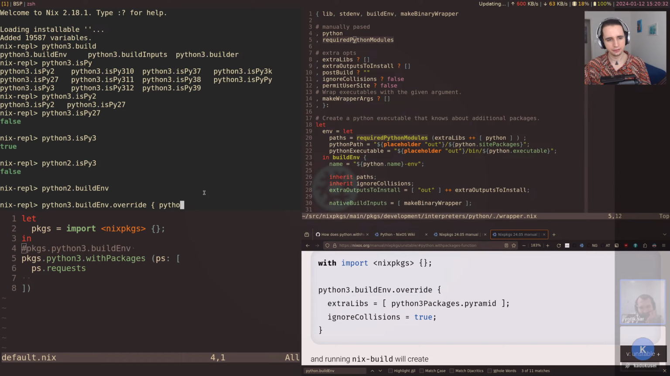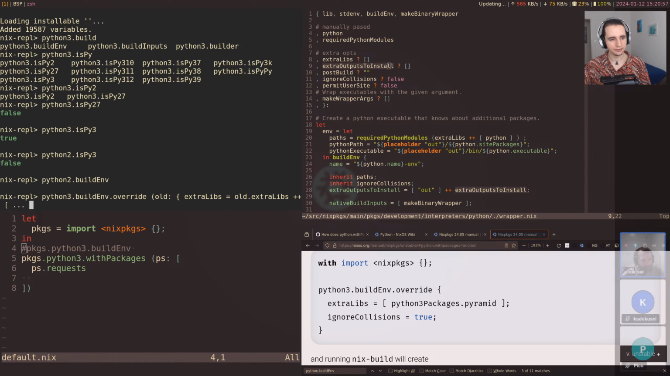We could override this though, but I don't think that would make a lot of sense here, because we have Python 3 kind of already specified here. Right, and then we could use extra libs here, so that's a thing to override. We could also use the old value, like in this case it doesn't really make sense, but we could also say old and then extra old.extra libs plus something that would work. And that is actually sometimes useful.